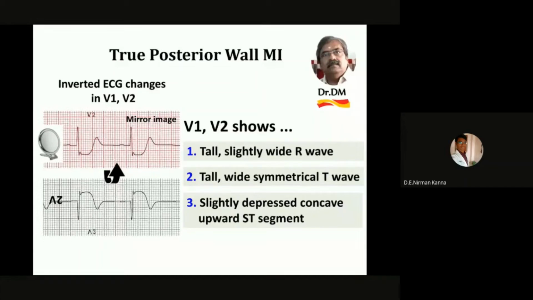So again, if you see a patient with acute chest pain or acute coronary syndrome, and the ECG shows tall R wave in V1, V2, which is slightly wide, and the ST is depressed in V1, V2 alone. Remember, in V1, V2 alone.